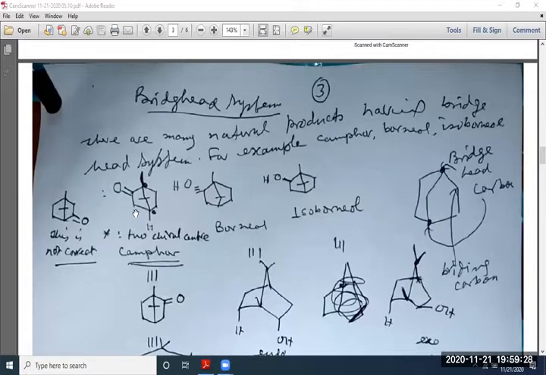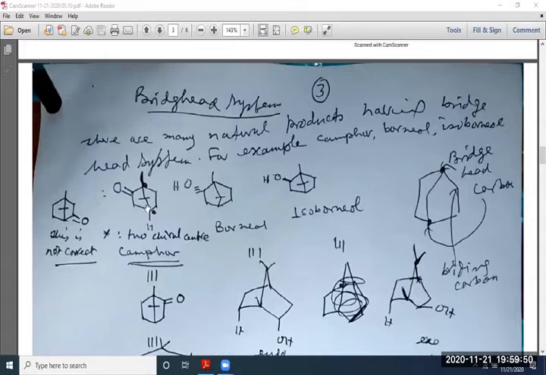One is honey, another is beer, another is milk, another is pure water. So this camphor will be there to make scent, and it has also some medicinal values.